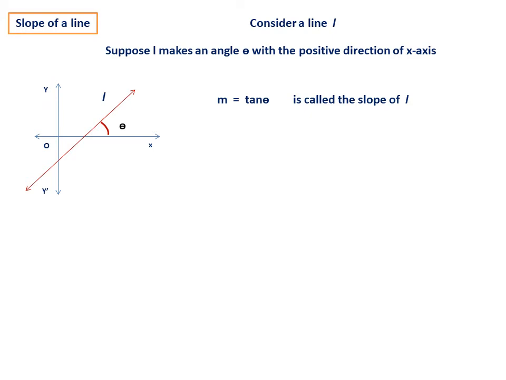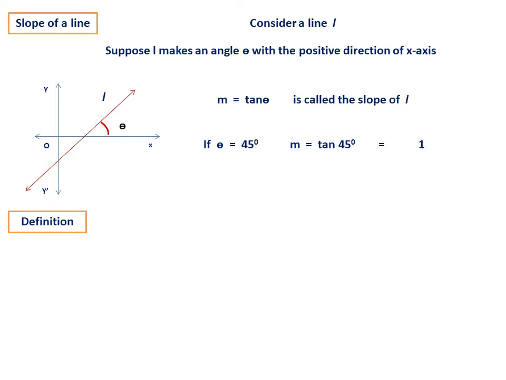So this is the definition. And tan theta, you know, because you have studied trigonometry, the third ratio: sin theta, cos theta, tan theta. So m equal to tan theta. M is the symbol we use for slope, and it is equal to tan theta. For example, suppose theta is 45 degrees, then what is the slope of the line L? It will be m equal to tan 45, that is 1. So the slope of the line is 1 if the angle is 45 degrees.